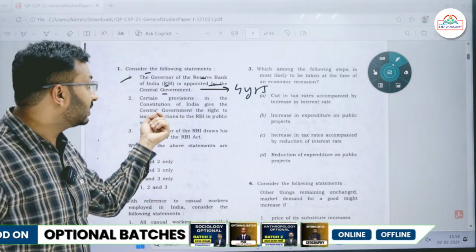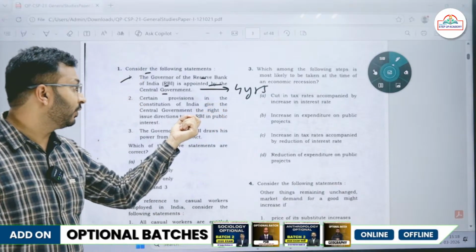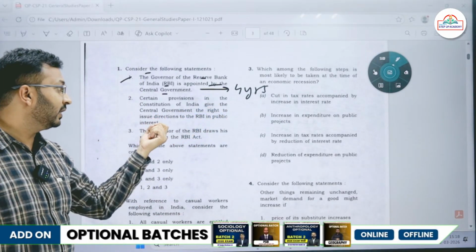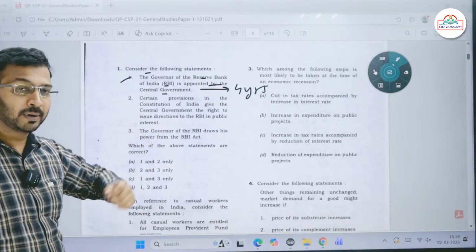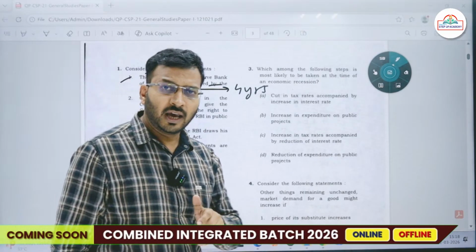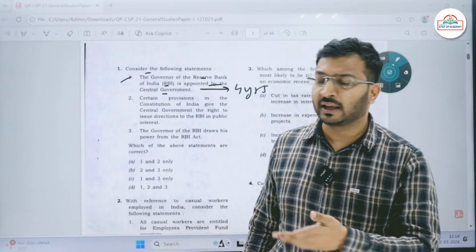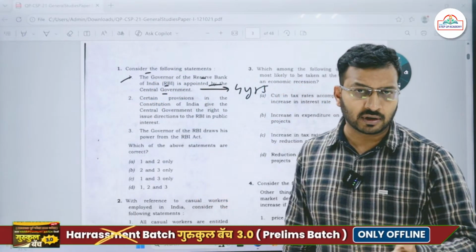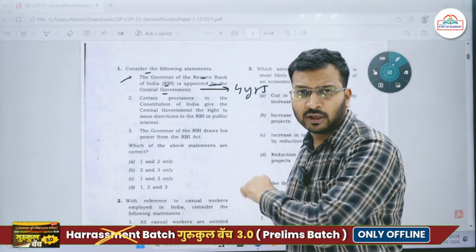Then, certain provisions in the Constitution of India give the central government the right to issue directions to RBI in public interest. Have you ever read, while reading any polity book, about RBI as a body?